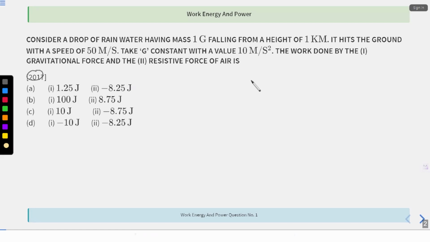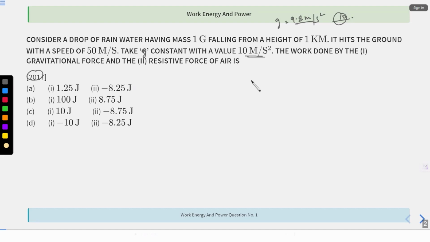So g is small g, not capital G. Small g is constant with a value of 10 meter per second square. You know the value of g, right? g is usually 9.8 meter per second square. We sometimes take 10 to make the calculations easy. 9.8 actually gives us an accurate answer, but this gives us an approximate answer. The work done by the gravitational force and the resistive force of the air.